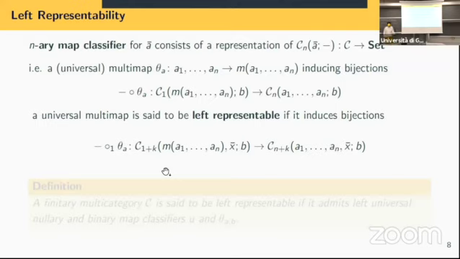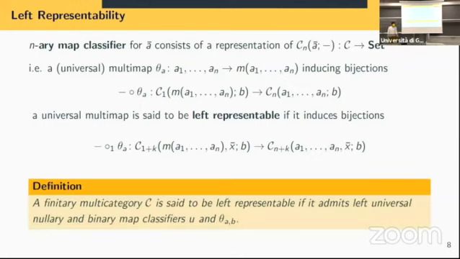We can see that because, for example, representable multi-categories are equivalent to monoidal categories, but if you just take left representable multi-categories, you get skew monoidal categories. So you get way less.